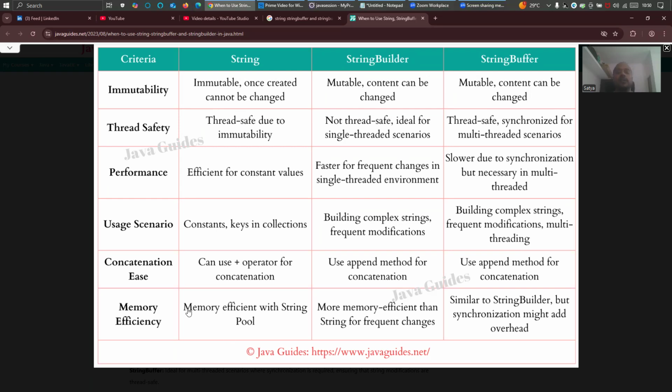Memory efficiency: string is memory efficient with the string pool. String always uses the string pool for memory, whereas string builder and string buffer don't. They are more memory efficient than string for frequent changes. String buffer is similar to string builder, but synchronization might add overhead. In case of string buffer and string builder, they use heap memory and not the string pool. Only string will use the string pool.